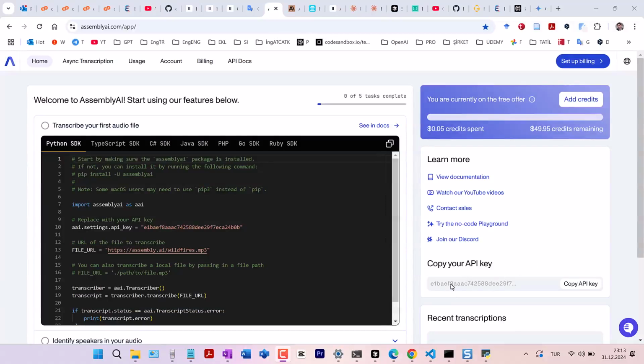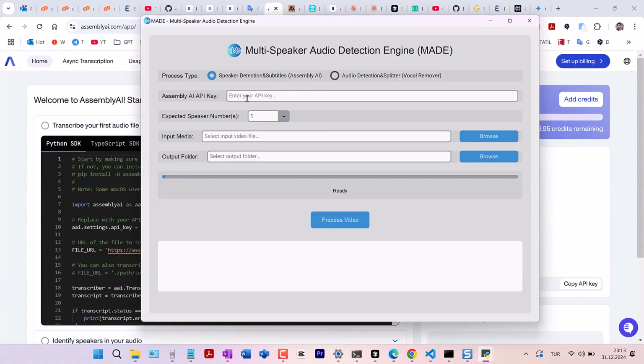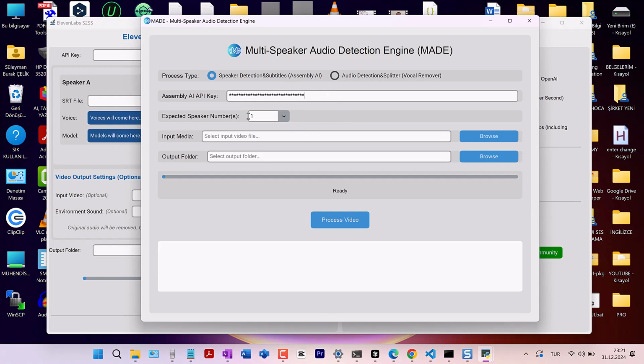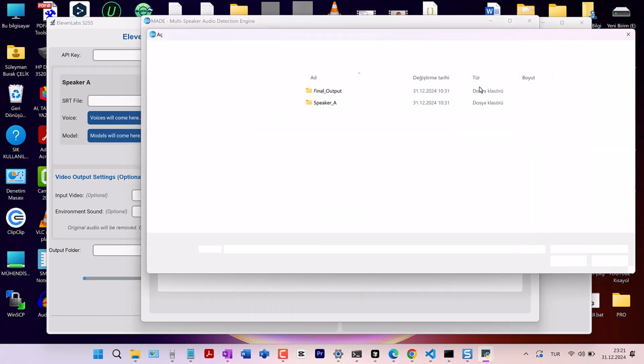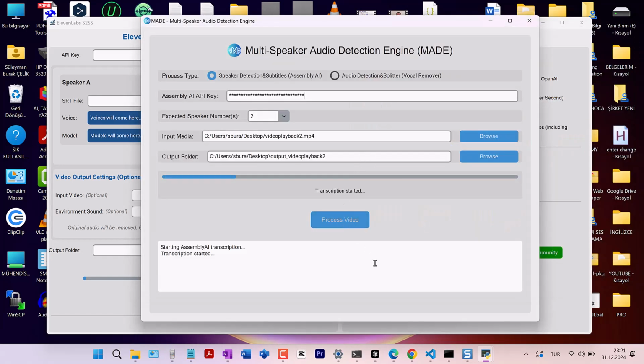Now we will talk about our new features. We have an API site called Assembly AI. I haven't even spent $50 yet with a $50 credit here. So this site will be to our advantage. Here we can do speaker separation in addition to OpenAI Whisper.